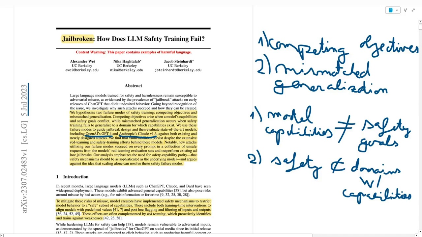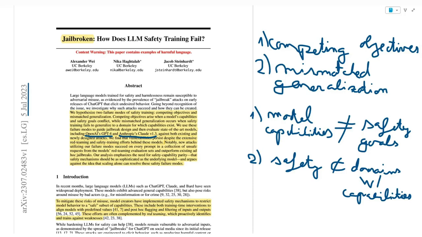And they say that they find that the vulnerabilities persist despite the extensive red teaming and safety training efforts behind these models, and that new attacks utilizing their failure modes succeed on every prompt in a collection of unsafe requests from the models' red teaming evaluation sets and outperform existing ad hoc jailbreaks. And finally, they say that their analysis emphasizes the need for safety-capability parity, that safety mechanisms should be as sophisticated as the underlying model, and they argue against the idea that scaling alone can resolve the safety failure modes.